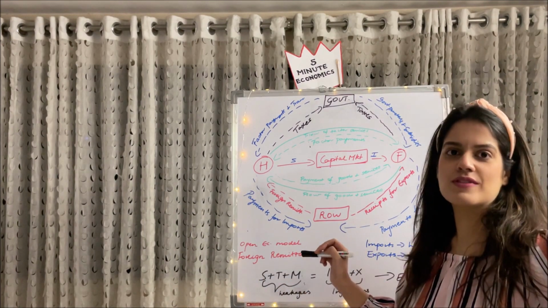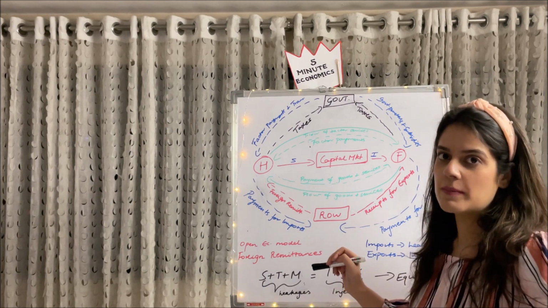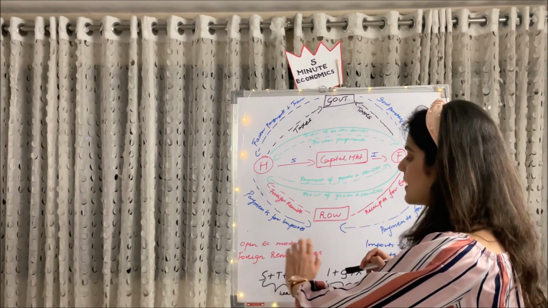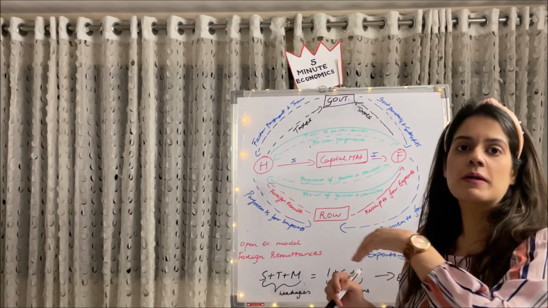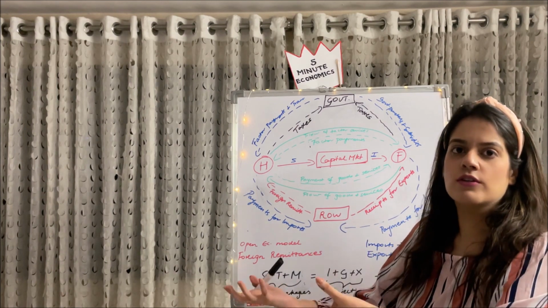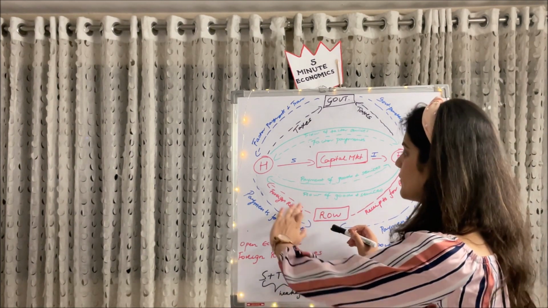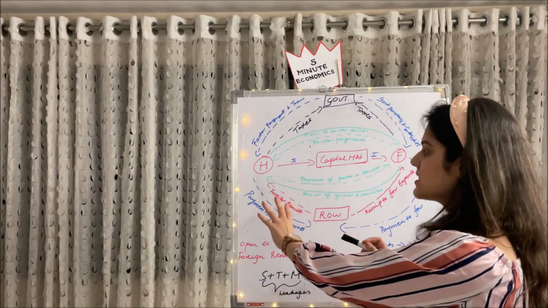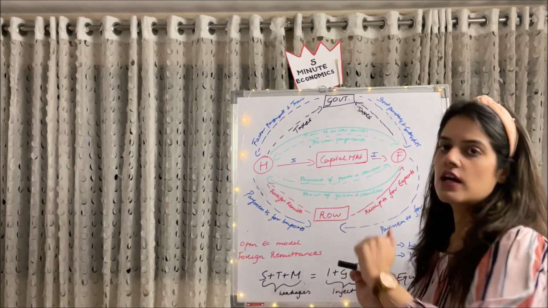Please remember, once we studied transfer payment, which is a unilateral payment, don't get confused with that. Now we are studying foreign remittance, which people remit to the country where their family is. So that is coming from rest of the world to the households. So this is the simple interaction between households and rest of the world.